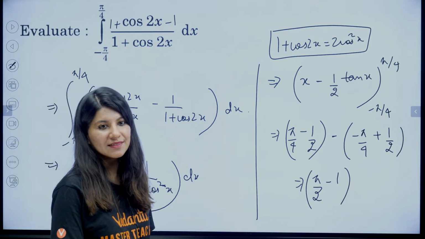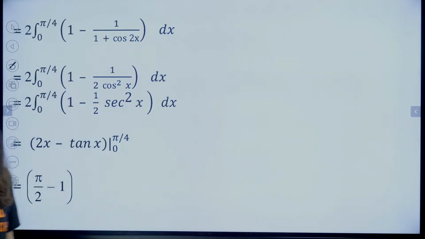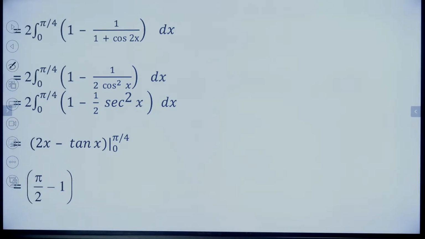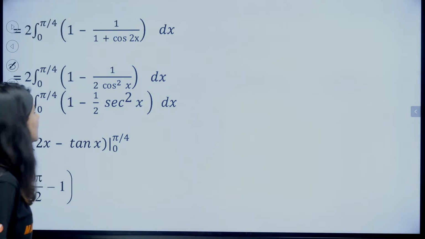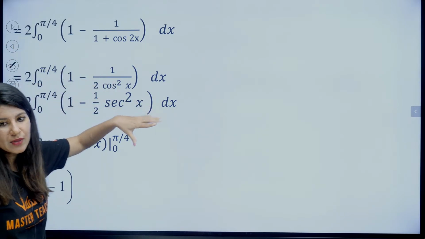Absolutely right. Okay. Pi by 2 minus 1. All right, cool. We can apply the property as well. By the way, this is going to be 0 to pi by 4, that even odd property. We can do that, right?